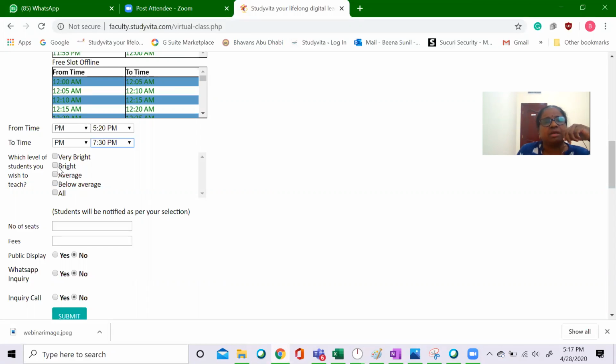So according to the level of the student, we can decide which students have to attend this. This is taking the data from the previous tests conducted and from the school they have obtained. This will be fetching the data. Right now I'm giving all. And for the number of seats, whatever number we want to give, we can give it over here. And if any fees is to be kept, we can put it over there.